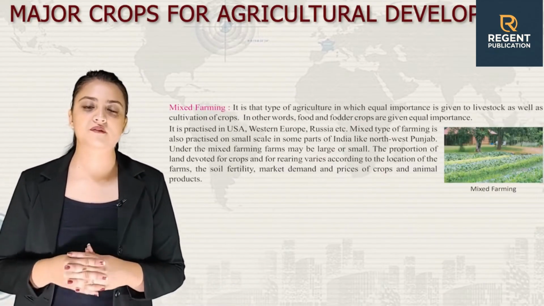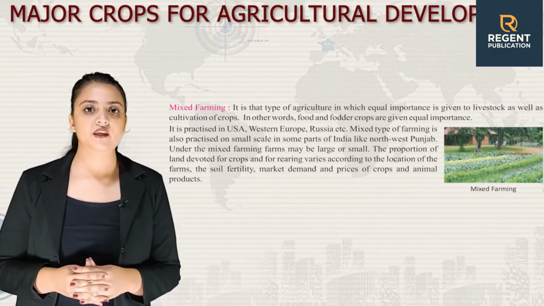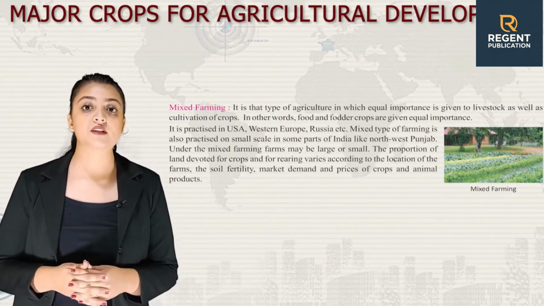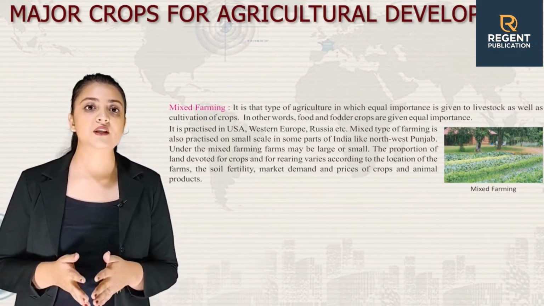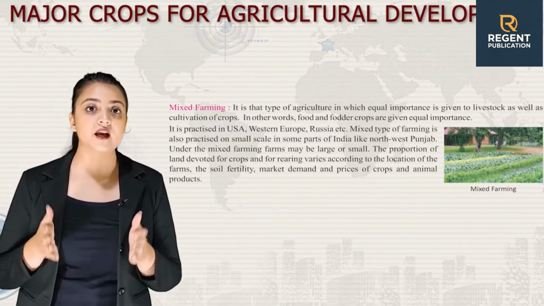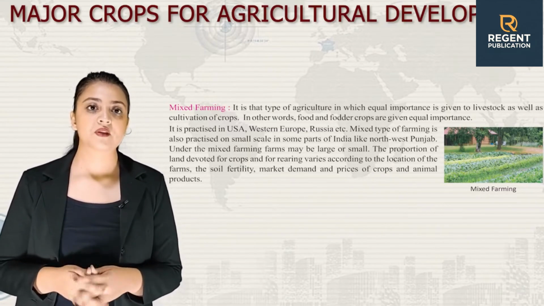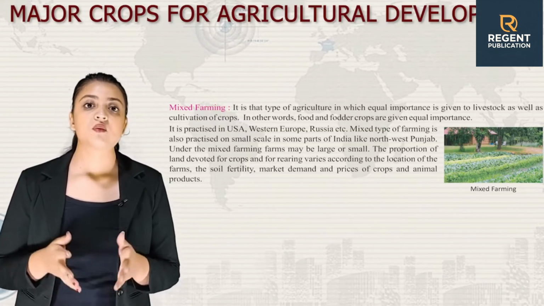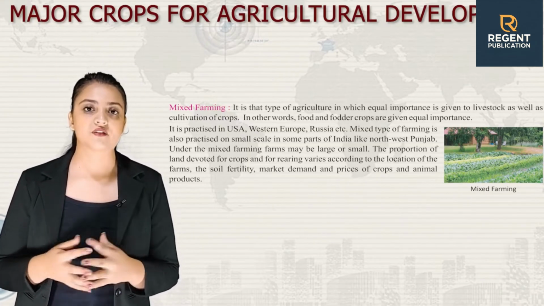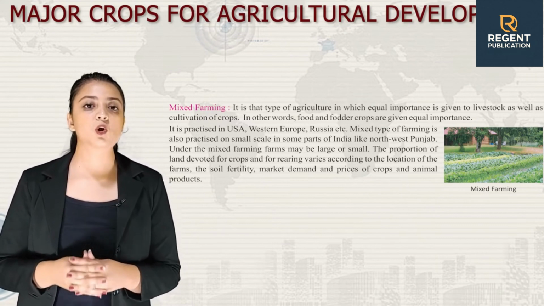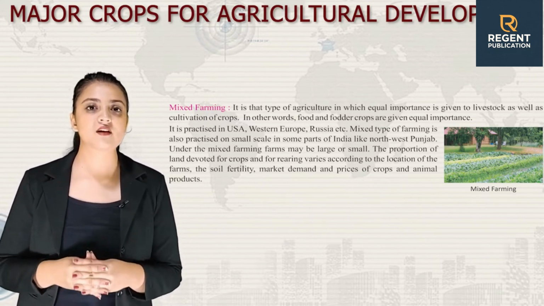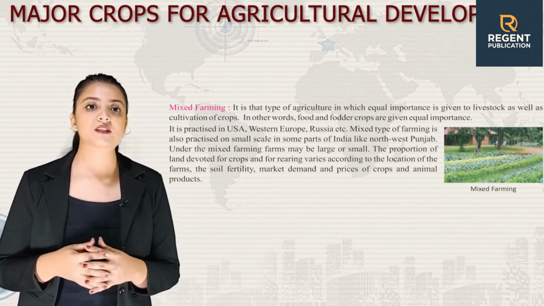Next, we have mixed farming. It is that type of agriculture in which equal importance is given to livestock as well as cultivation of crops. In other words, food and fodder crops are given equal importance. It is practiced in USA, Western Europe, Russia, etc. Mixed type of farming is also practiced on small scale in some parts of India like northwest Punjab.